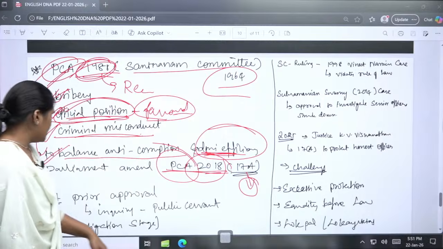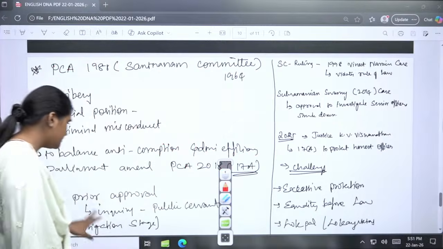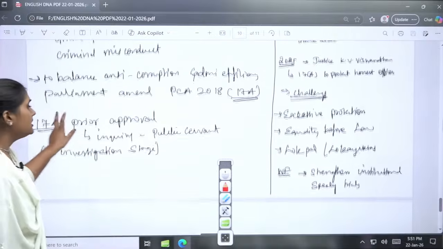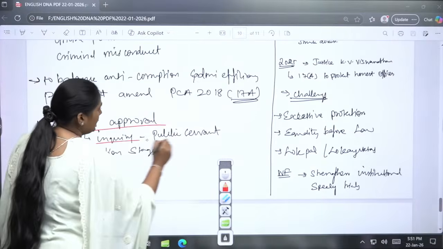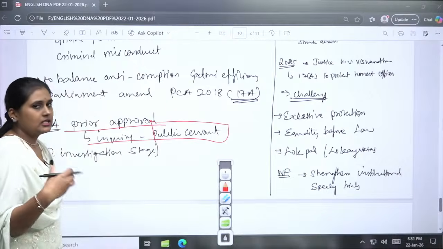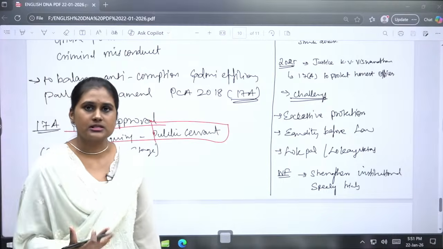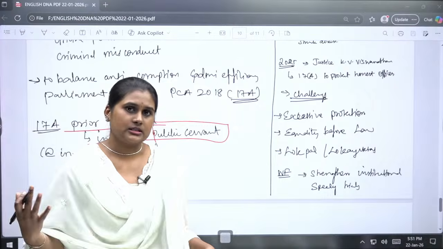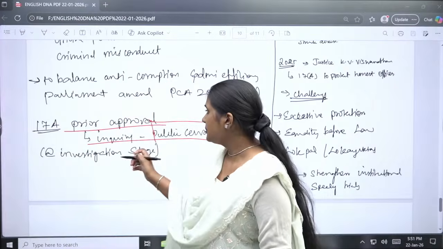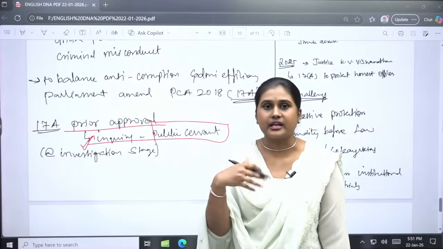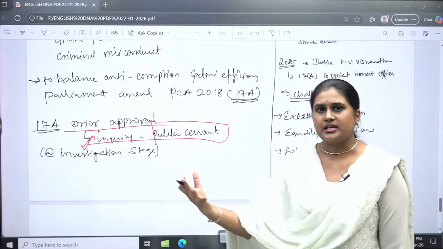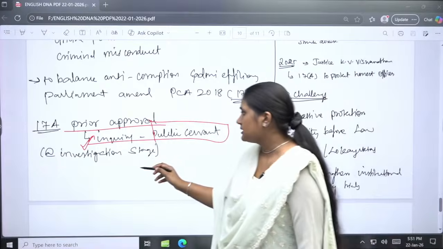What they did is that there should be a prior approval before inquiring into a public servant. If there is any accusation, a prior notice has to be given to the public servant, so that they have a prior idea and can give their side of the argument.